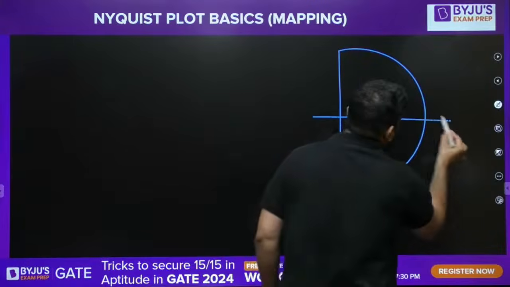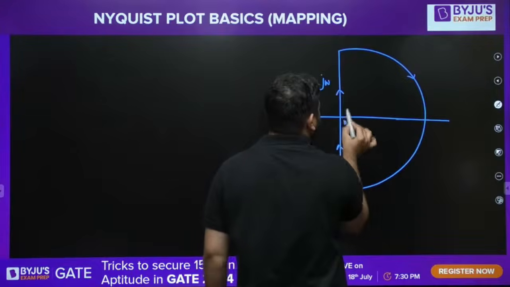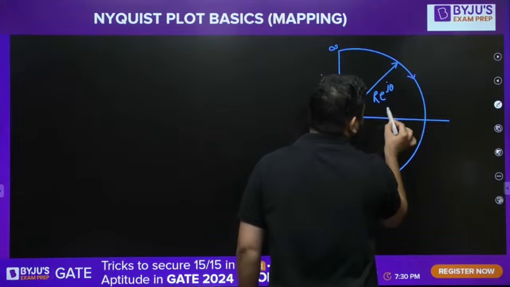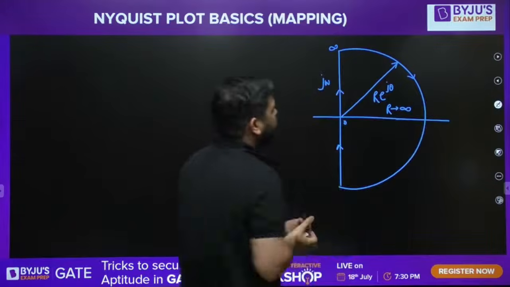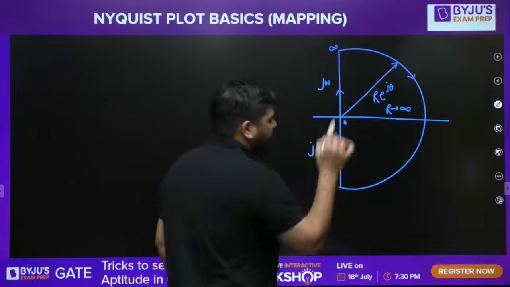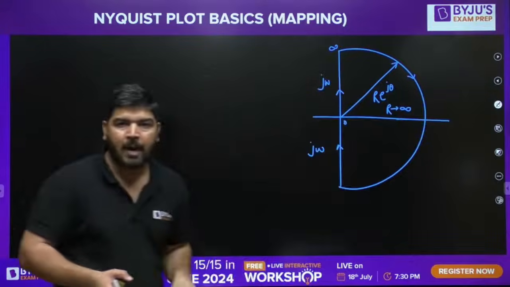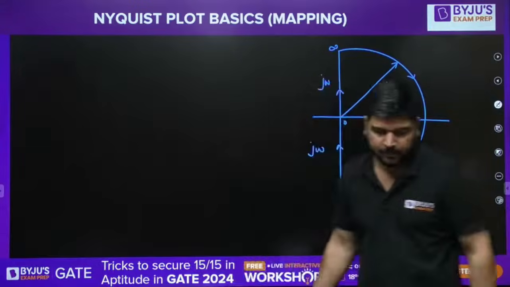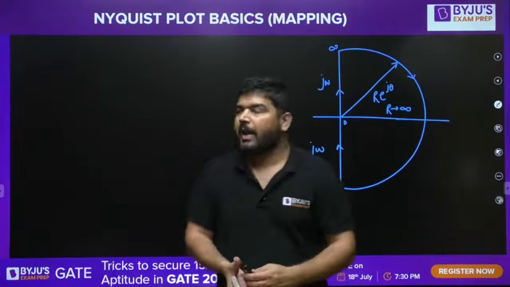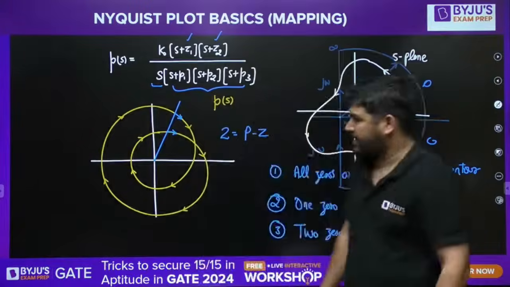I will take the right half of the S-plane. This is the S-plane contour. This is the j omega axis, omega varies from 0 to infinity. And here it is r e to the power j theta, R tends to infinity, and theta varies from plus pi by 2 to minus pi by 2. And then again j omega, omega varies from minus infinity to 0. So in the next class, I will take this S-plane contour and map it into some TS function. So we have done the basic mapping here. I hope you understood this basic mapping.